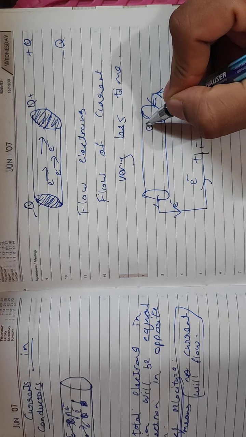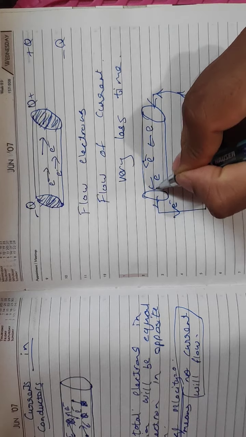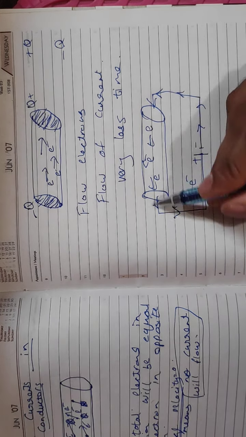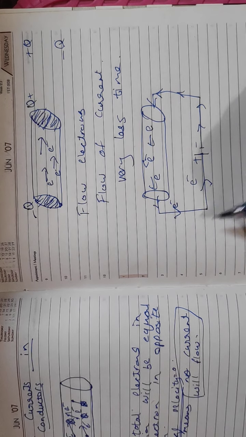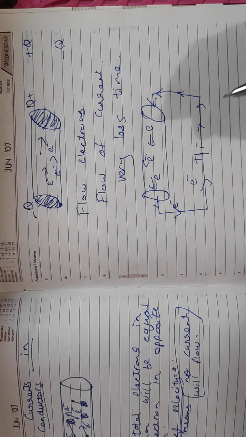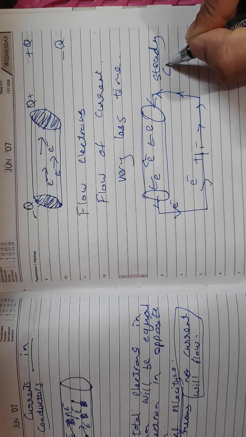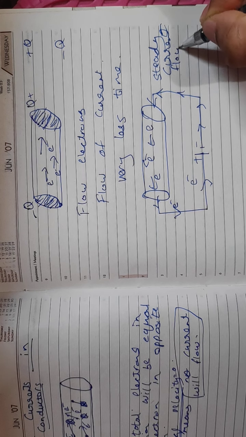Again and again it will repeat the cycle. The same electrons will go on flowing through the system, which gives a steady current flow.